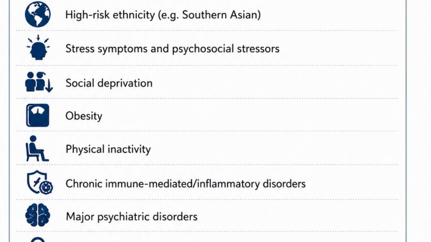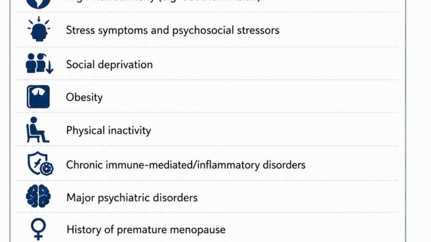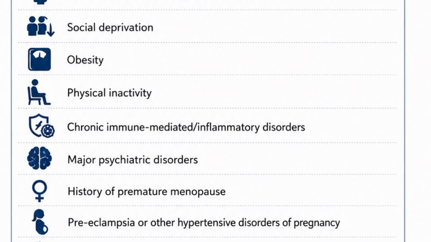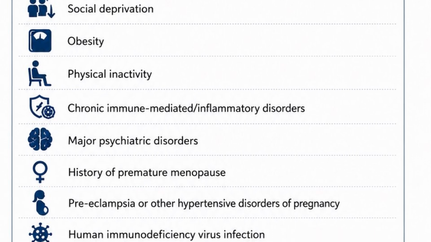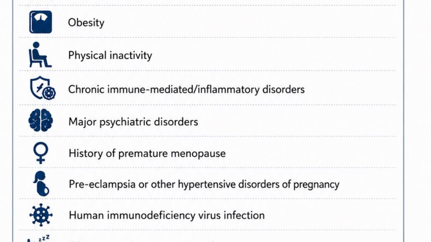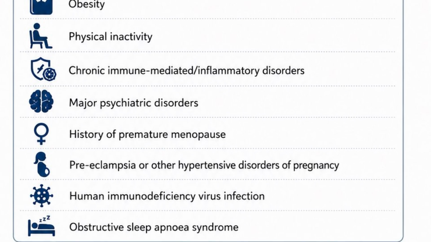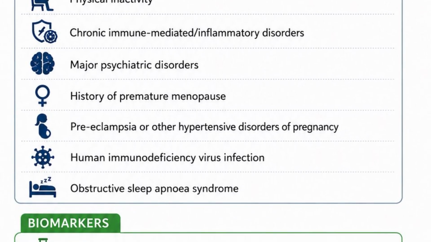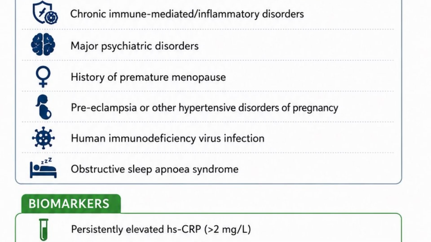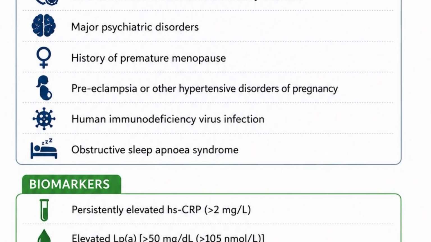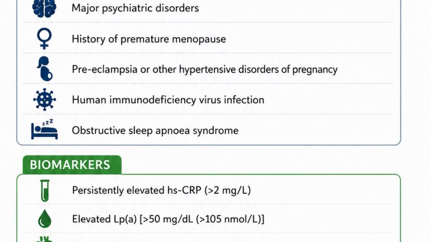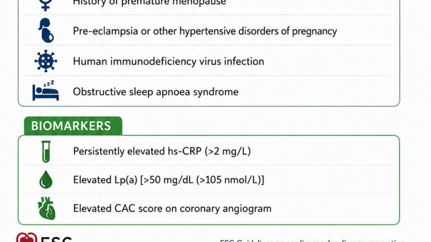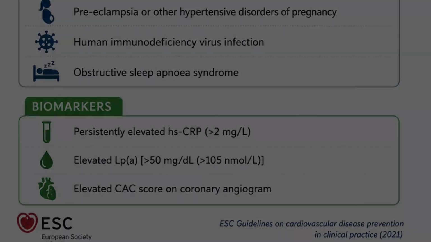Social deprivation, obesity, physical inactivity, chronic immune-mediated or inflammatory disorders, major psychiatric disorders, history of premature menopause, preeclampsia or other hypertensive disorders of pregnancy, HIV infection, obstructive sleep apnea syndrome. Biomarkers include persistently elevated high-sensitivity CRP greater than 2 milligrams per liter, elevated lipoprotein A above 50 milligrams per deciliter, and elevated coronary artery calcium score on a coronary angiogram.